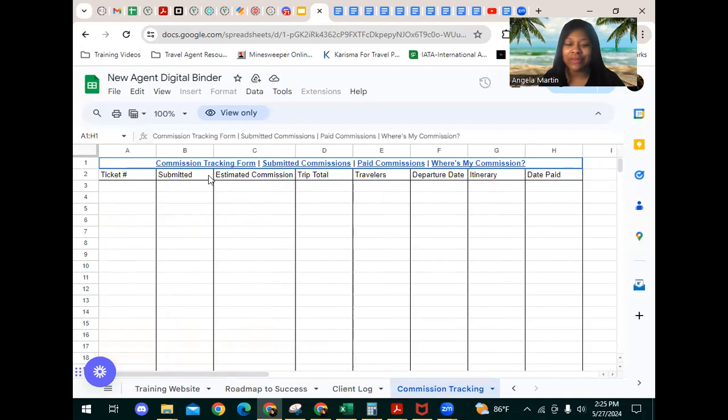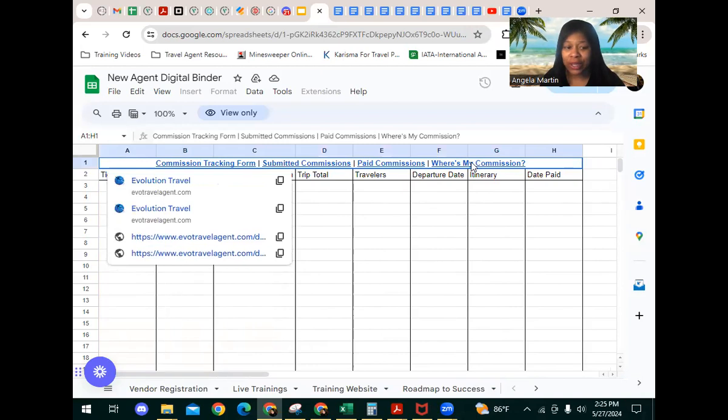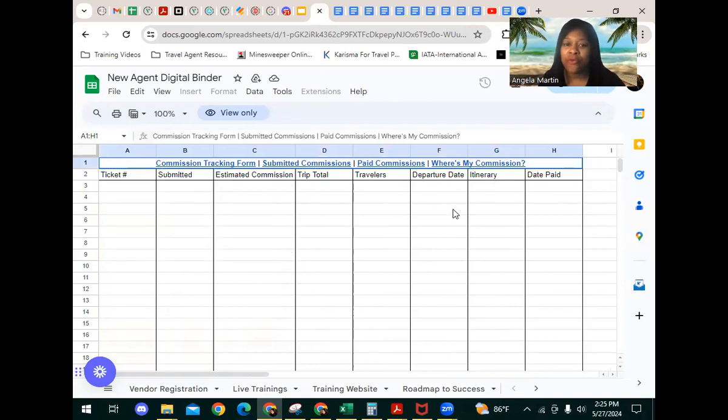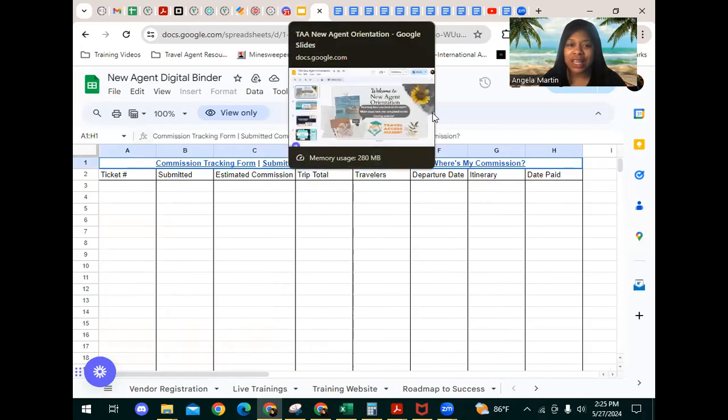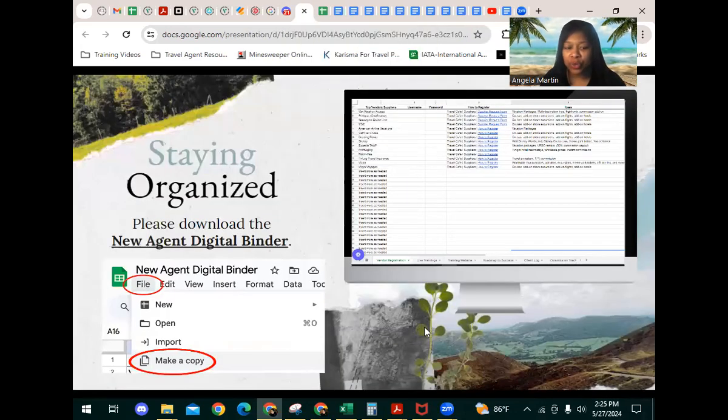Commission tracking. There's a link here where you can keep track of all of your commissions, and you can know whether or not you should have been paid for a commission. And if you haven't, there's a link here where you can literally go ask, where's my commission? So it's very handy for those of you who are new, just to keep track of everything as you're going through them, okay? And I hope that this was helpful.